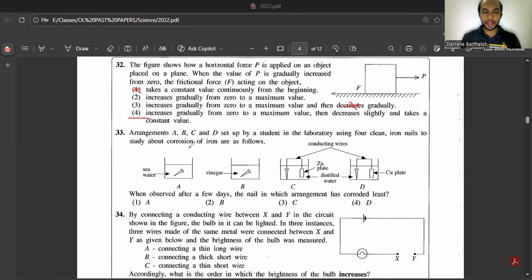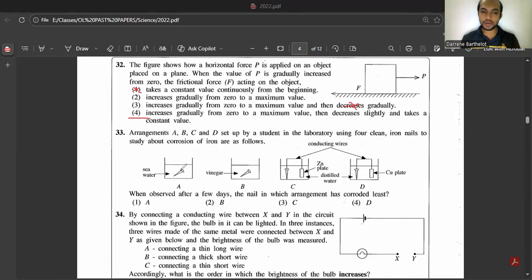33. An arrangement of A, B, C, D set up by a student in the laboratory using 4 clean iron nails to study corrosion. When observed after a few days, the nail in which arrangement has corroded least? So we should know what factors cause corrosion and what factors increase it as well. Factors which cause corrosion are water, which means moisture, and another one is oxygen. We also call it air, right? So oxygen and water are needed for iron to rust. Other than that, if you have salt or an acid, the rate will increase.